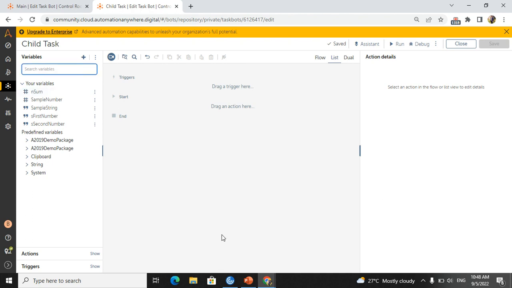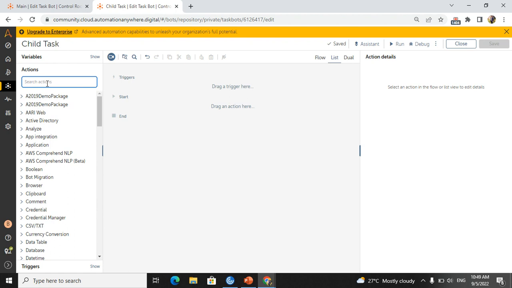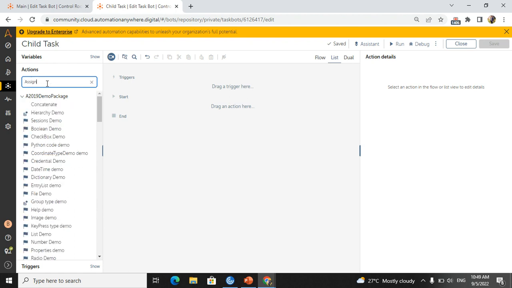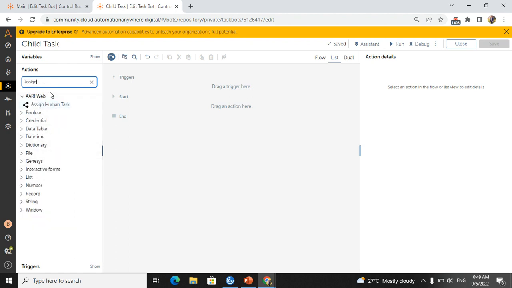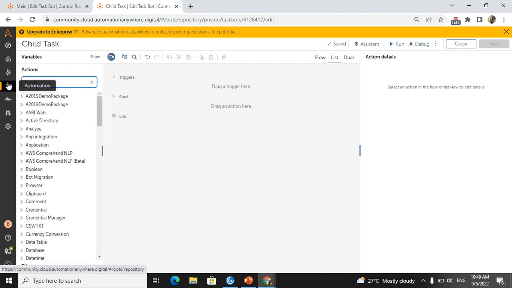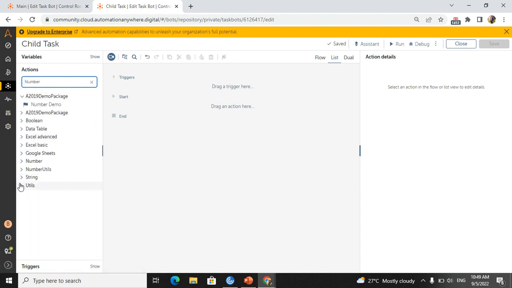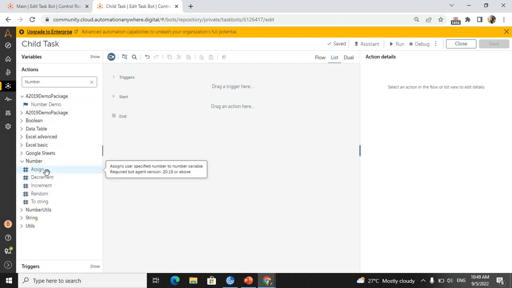Here they have told us we need to make a sum, correct? I will go to action, and I will take assign. Before that, you can go to number. In the number package we have assign, decrement, increment, random, to string. These are all the number activities.